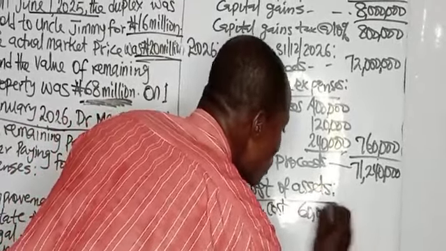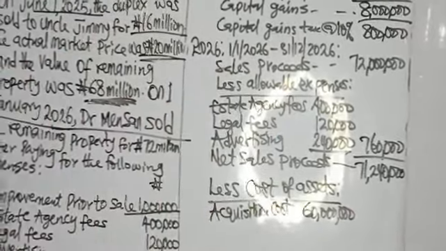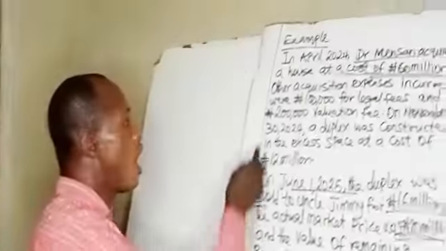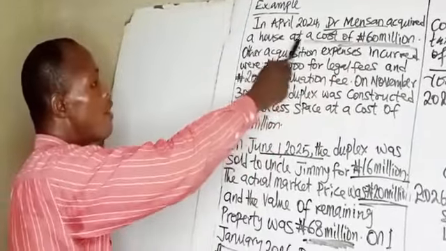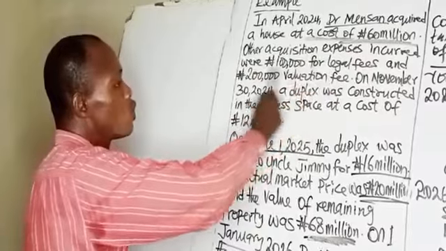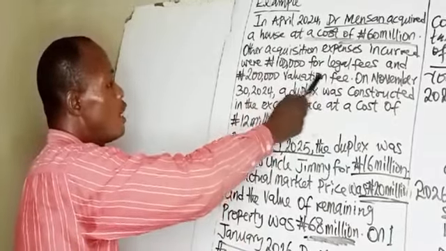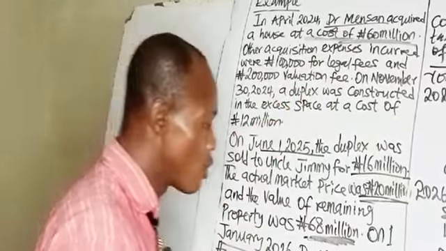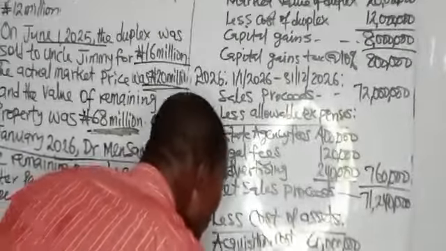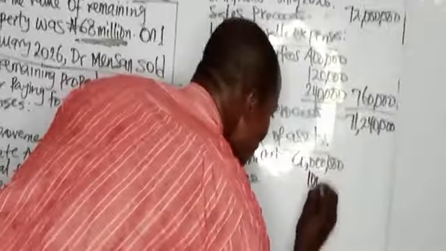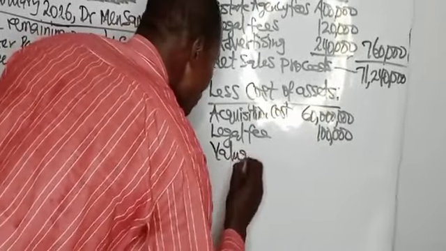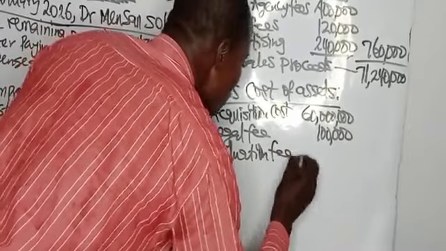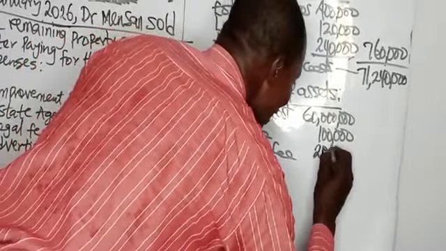Back to the question. Other acquisition expenses incurred were 100,000 for legal fees and 200,000 naira for valuation fee. We have legal fee 100,000. We also have valuation fee, that is 200,000 naira.